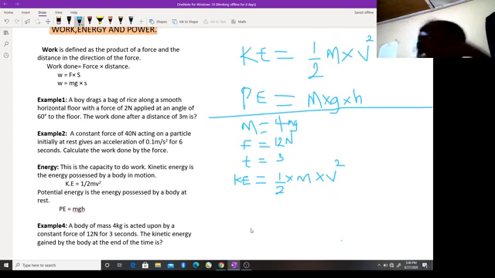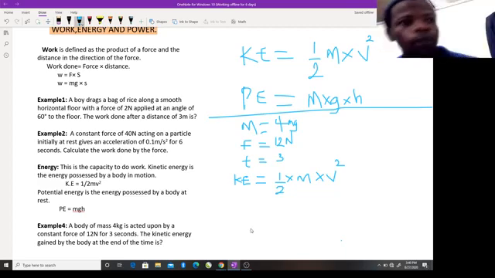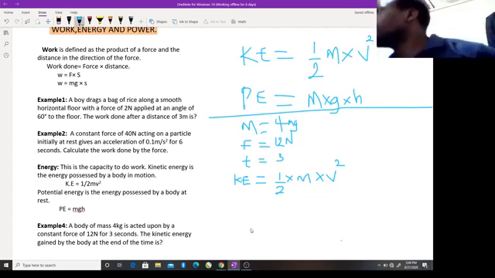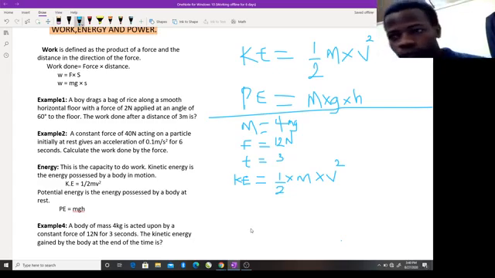Let me check the calculator here. We have half times m v squared, but we don't have v, so we need to get our v. How do we get it?